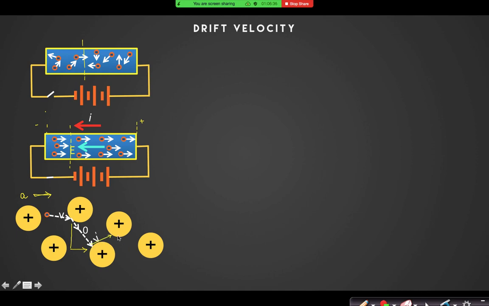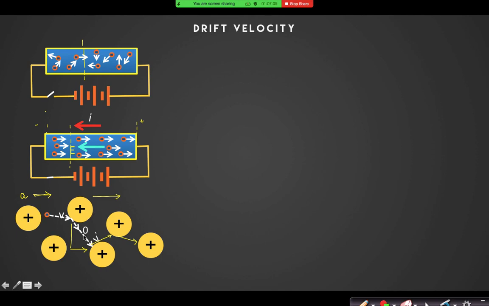So actually electrons are not at all traveling in a straight path. Electrons are traveling in a very zigzag path, but you can say one thing, that in this zigzag path the ultimate drift of the electron is opposite to the electric field. Yes or no? Yes, right. And sir, here, is almost the entire kinetic energy transferred as heat energy?